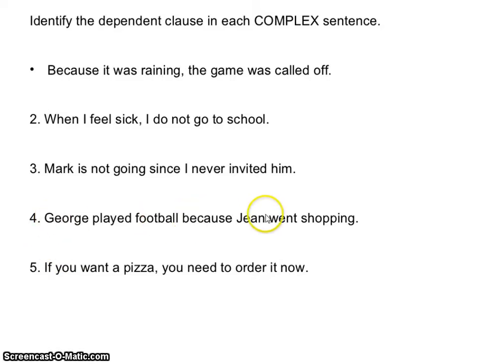George played football because Jean went shopping. George played football is a thought on its own. That's an independent clause. Because Jean went shopping starts with a subordinating conjunction, and it cannot stand on its own because it sounds like you're waiting for something else. 5. If you want a pizza, you need to order it now. If you want a pizza cannot stand on its own because it needs that you need to order it now. It's a dependent clause. However, you need to order it now is an independent clause, and it can stand on its own. So this sentence, also a complex sentence.